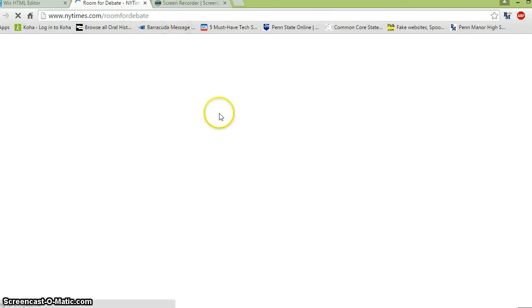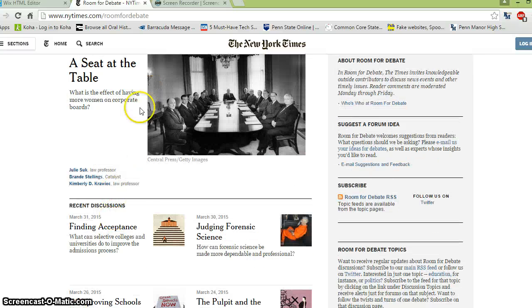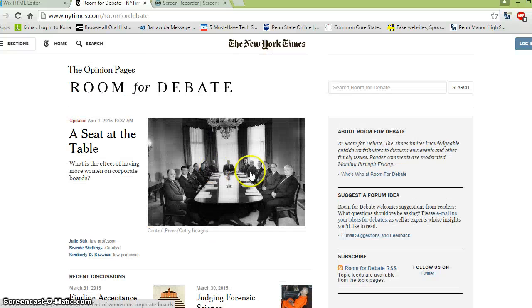The next one is called Room for Debate. It's by the New York Times. They tend to put in good editorials that are either controversial or bring up a topic that's been in the news lately. For example, "A seat at the table: what is the effect of having more women on corporate boards?" You can see that this topic will then be discussed and analyzed. So it's worth a search here to look for some newer articles by the New York Times.